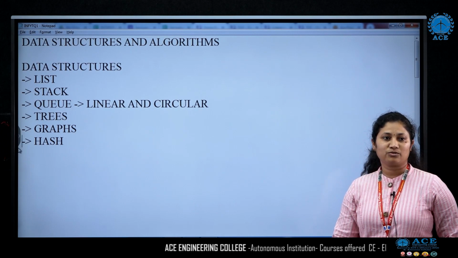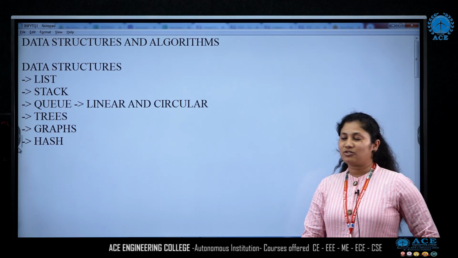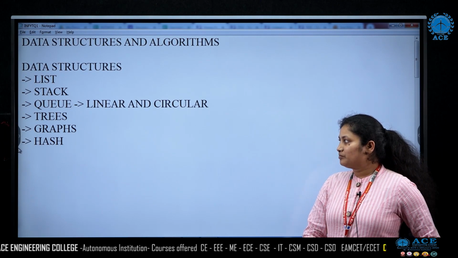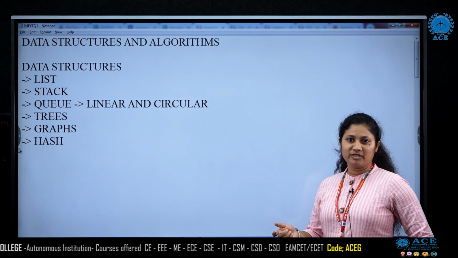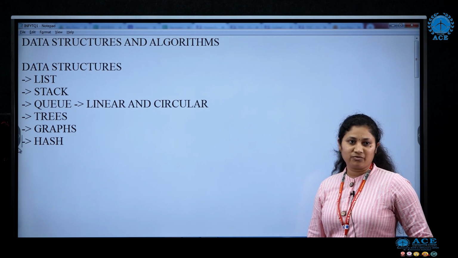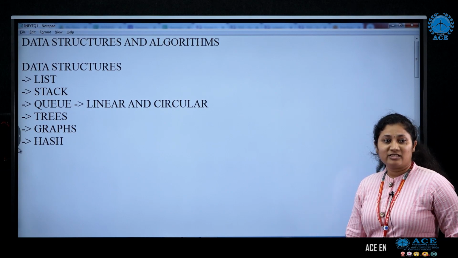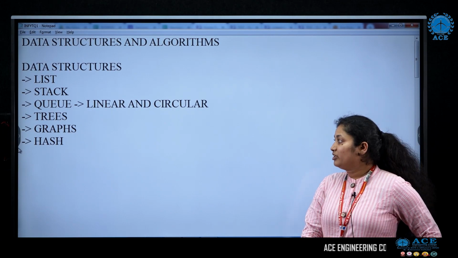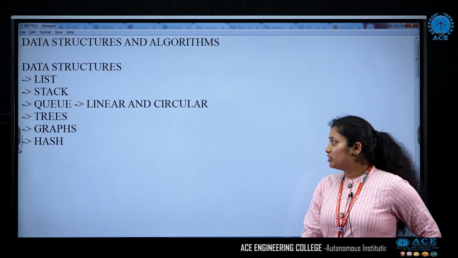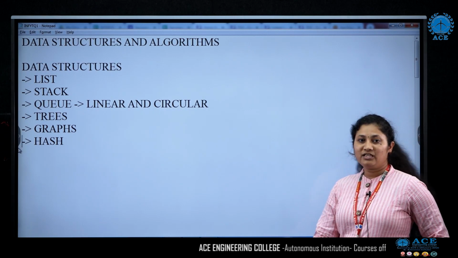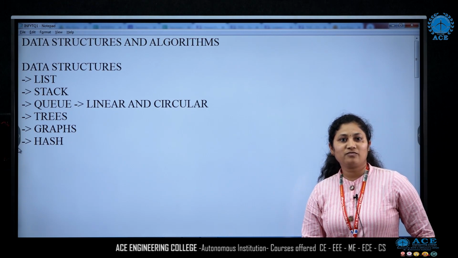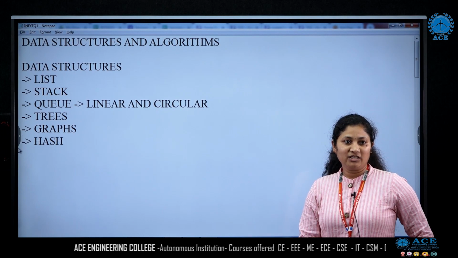Yes, definitely we need to traverse, but it depends on the tree that we are going to traverse. For example, if it is a normal tree, then we do not know where the key element is. So we might have to visit all the nodes searching for the key element. But if the tree is a binary search tree, then we need not visit all the nodes. We just compare with the node and then check whether we need to visit the left subtree or the right subtree. So this is the difference. Definitely you will have to traverse, but you need not visit all the nodes. That depends again on the tree.